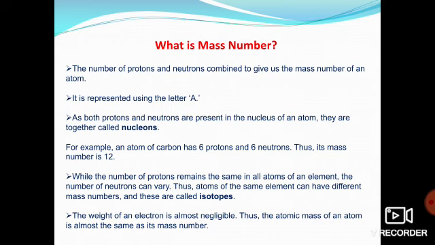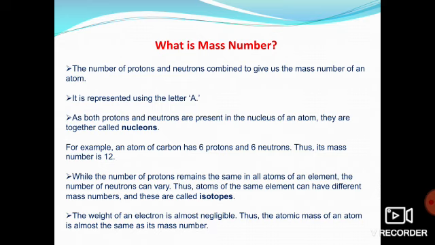Similarly, you may be provided with the mass number. For example, carbon. Carbon has an atomic number of 6, right? What will be its proton number? Yeah, obviously it's 6. And its mass number is given, say 12. And if it is not given, then what you have to do is roughly just double the atomic number.